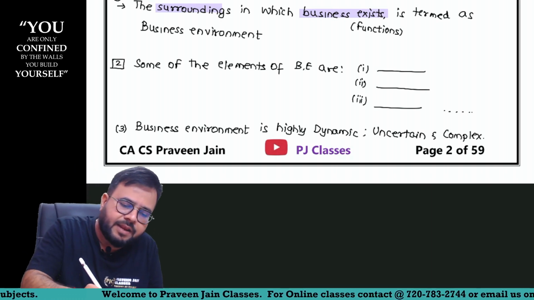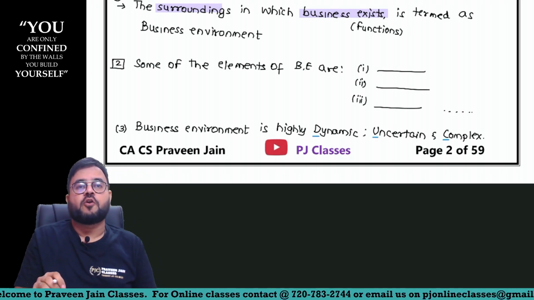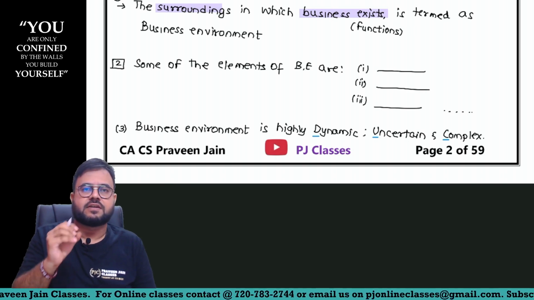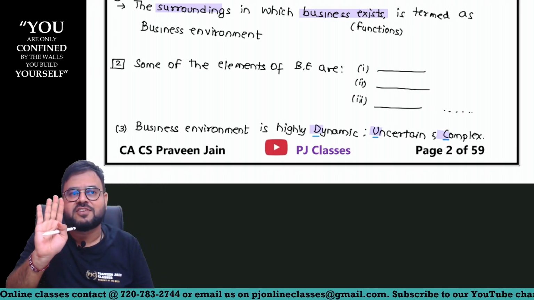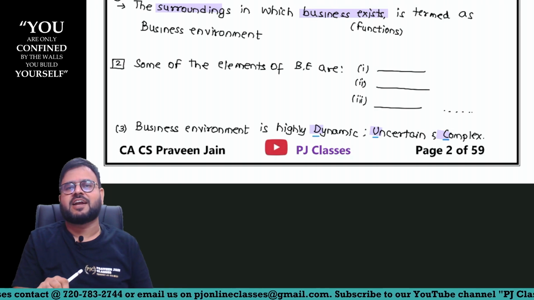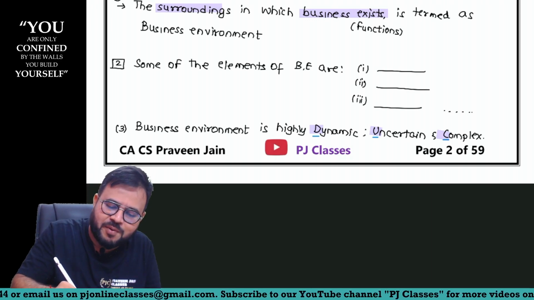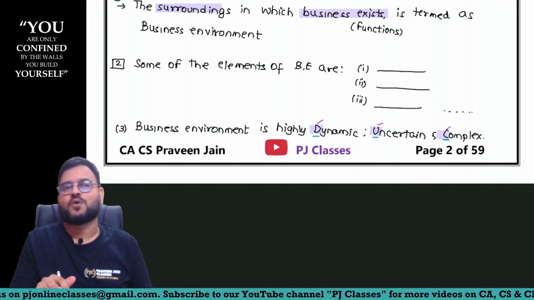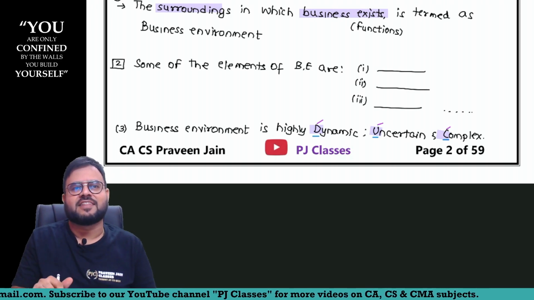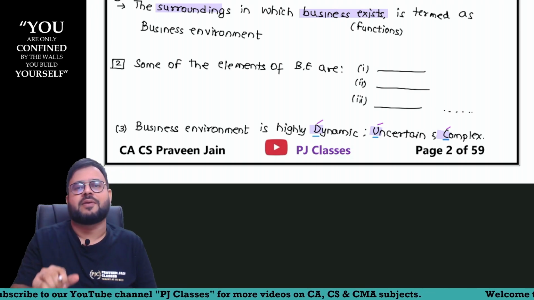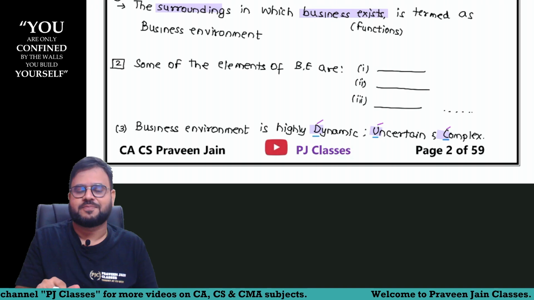These are all keywords, and you have to use them. Business environment is highly dynamic, highly uncertain, highly complex. So understanding business environment is not easy. Why? Because in the business environment, DUC is sitting. What is DUC? Dynamic, uncertain, complex. Don't write some other word. Very good.